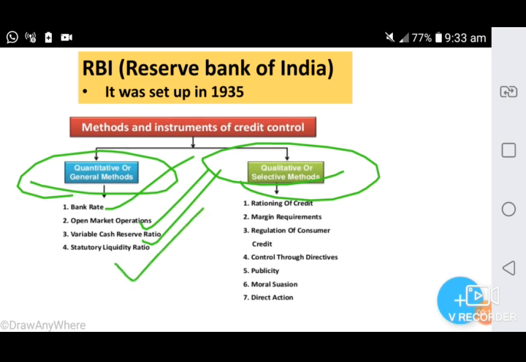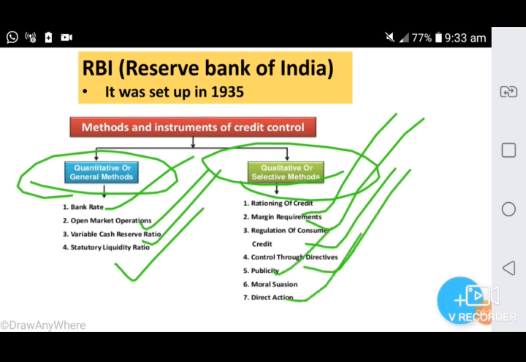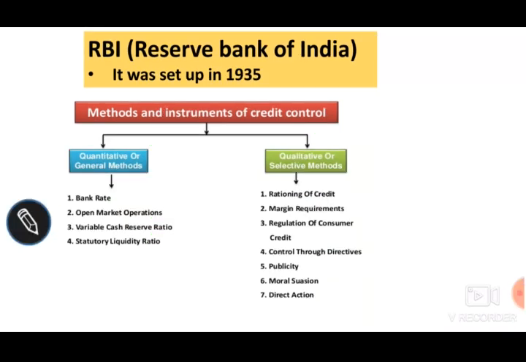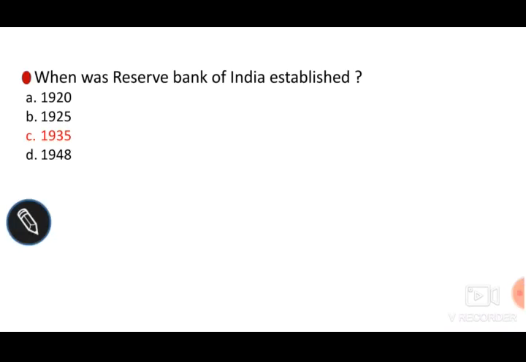Then the qualitative or selective method includes rationing of credit, margin requirement and regulation of consumer credit, and control through directives and publicity, moral suasion and direct action. So RBI was set up in 1935. So option C is the correct answer, 1935.